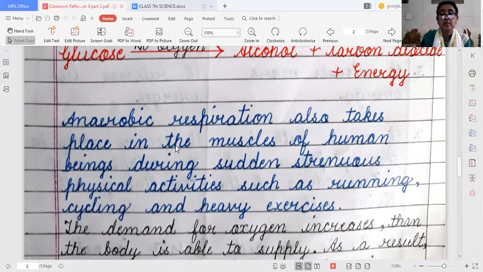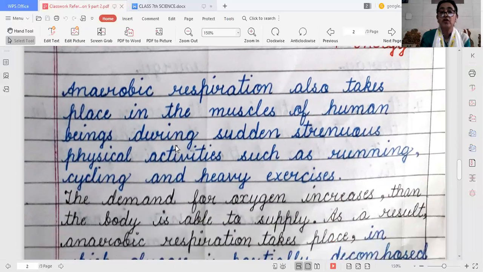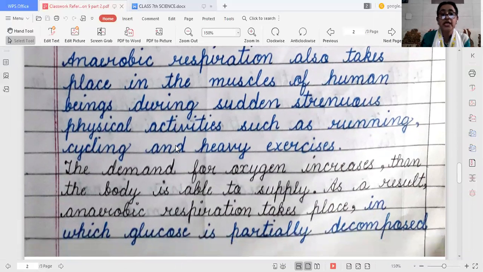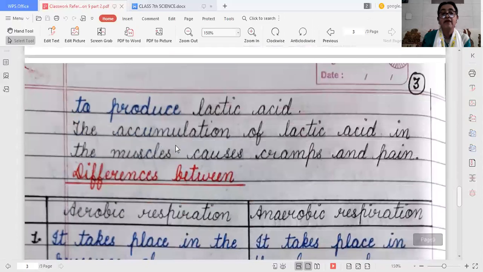At that time, the demand for oxygen increases in the body, and as a result anaerobic respiration takes place, in which glucose is partially decomposed and produces lactic acid. The accumulation of lactic acid in the muscles causes cramps and pain. When a person takes a bath with hot water, he can get relief from these cramps.